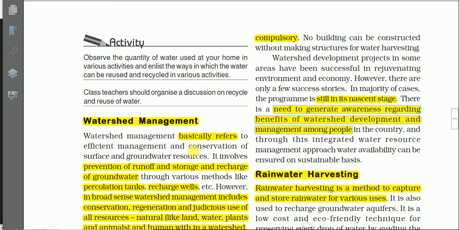And we must educate the people that only through this integrated water resources management approach, water availability can be ensured on a sustainable basis. That means when we implement the watershed management program, there will be sustainability of water resources. There will be continuity in the supply of water. So this is about watershed management.